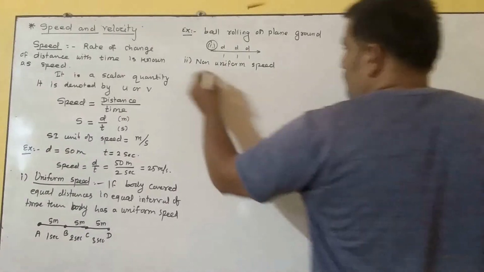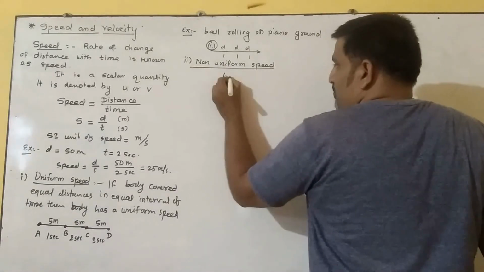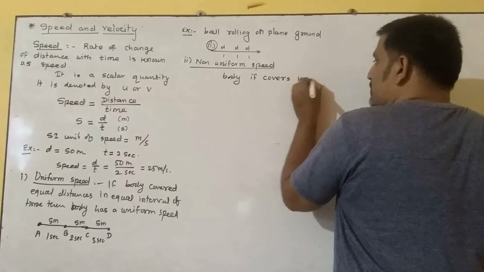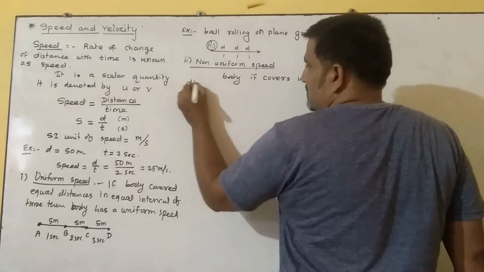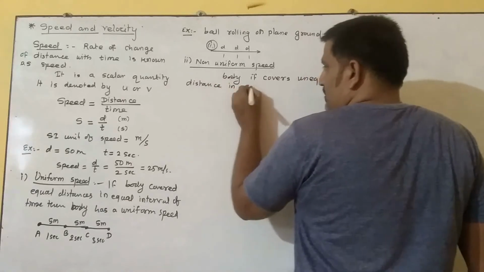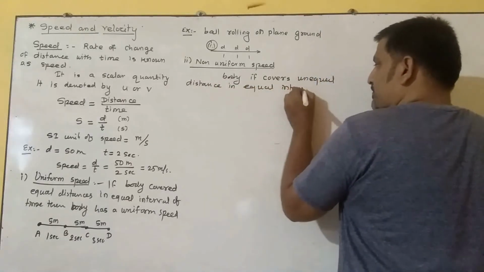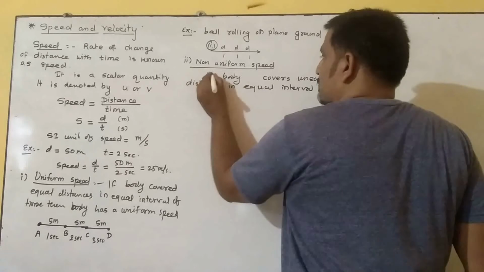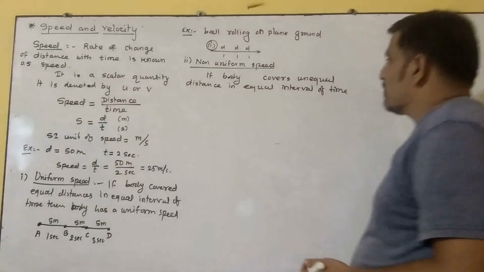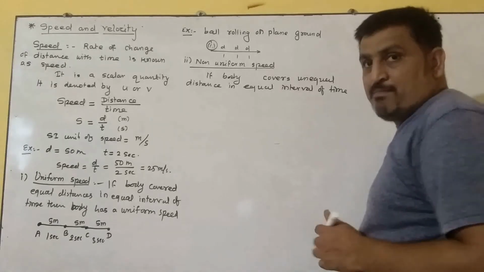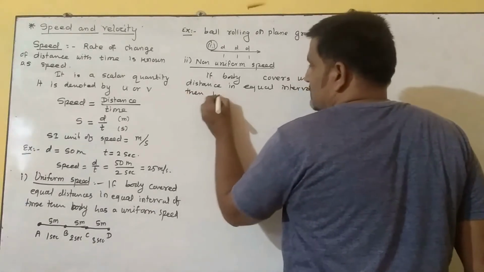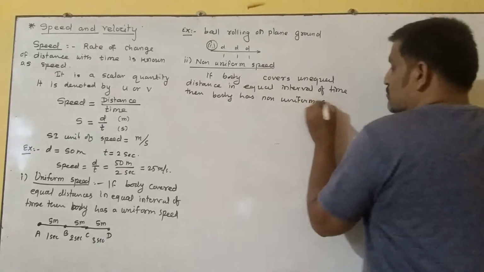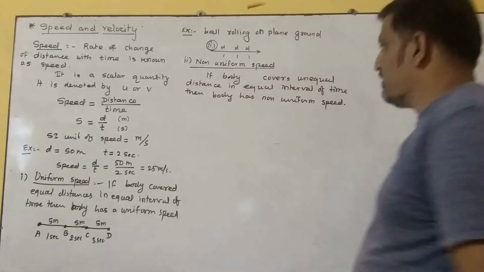And in the case of non-uniform speed, if a body covers unequal distances in equal intervals of time, then the body has non-uniform motion or speed. We are talking about speed, right?